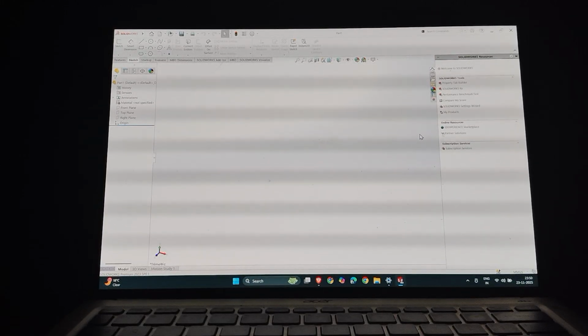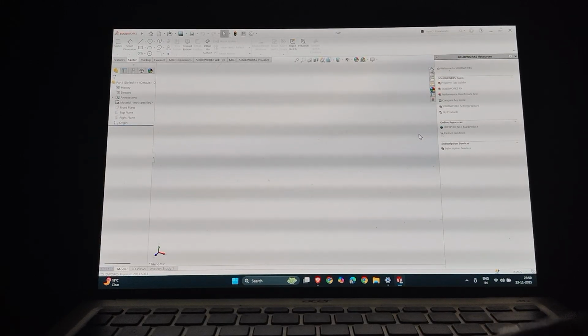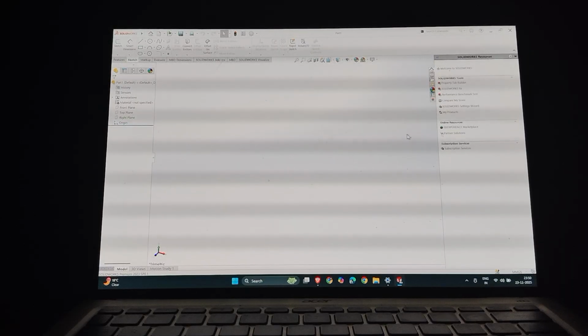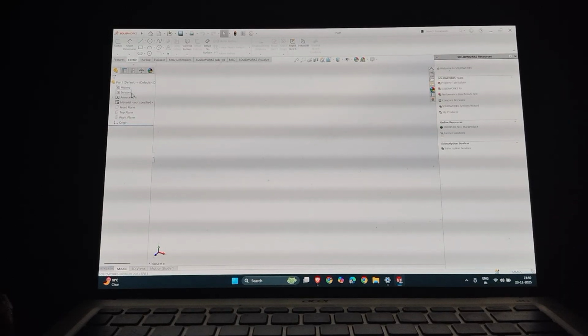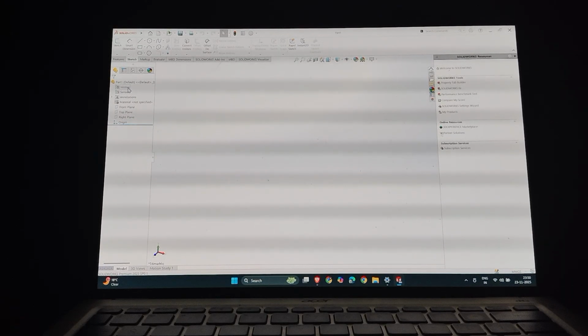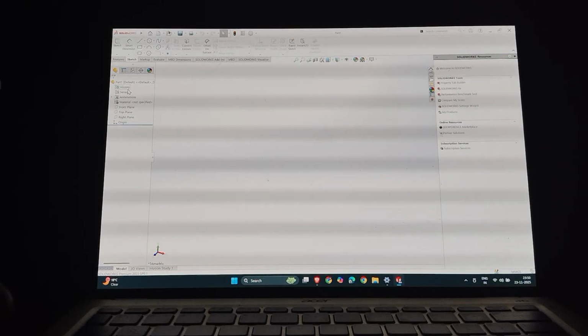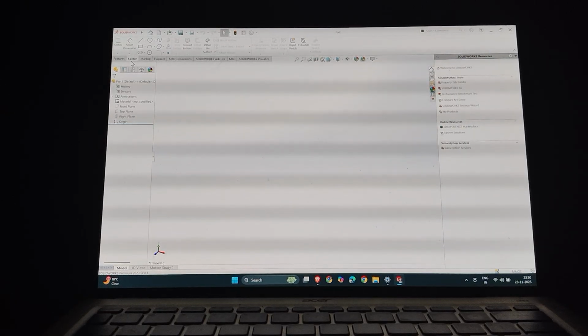Good evening, everyone. This is Mohit Mina, and I'll be drawing a Geneva wheel four-slot mechanism. First of all, I'll draw a base, starting with the Geneva wheel.